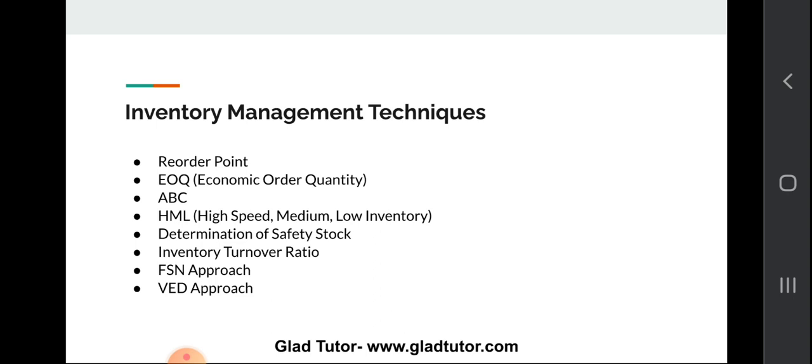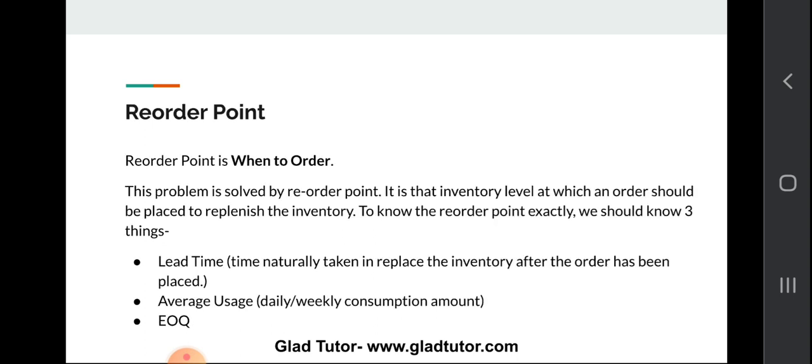Now we come to the tools and techniques of inventory management. Basically there are around 5 to 6 techniques. First one is reorder point. Next one is EOQ, that is economic order quantity. Then ABC, HML, determination of safety stock, inventory turnover ratio, FSN approach, and VED approach. We will discuss each in detail.